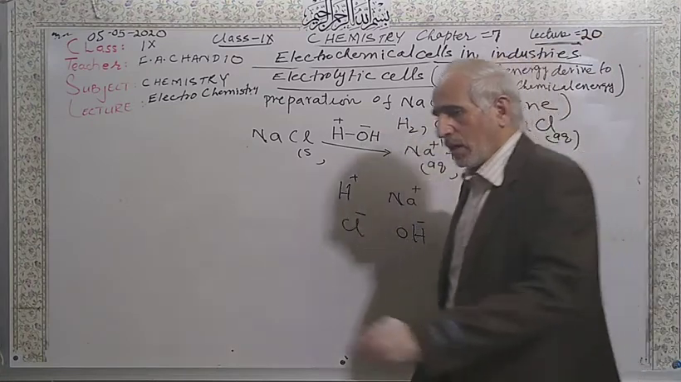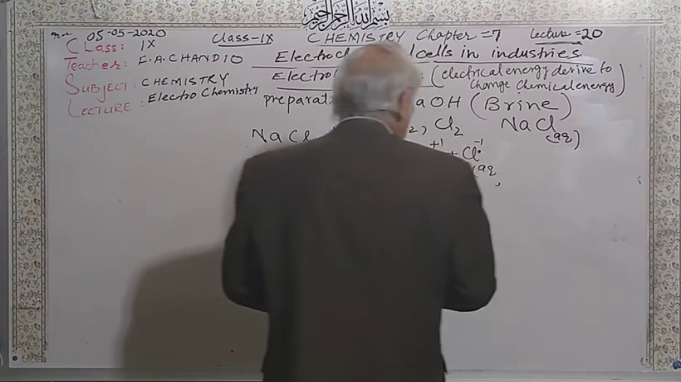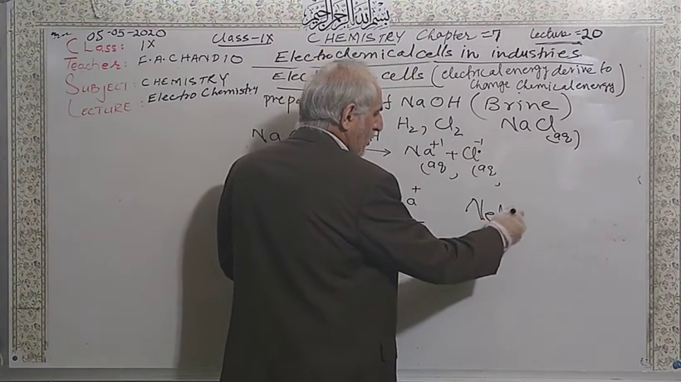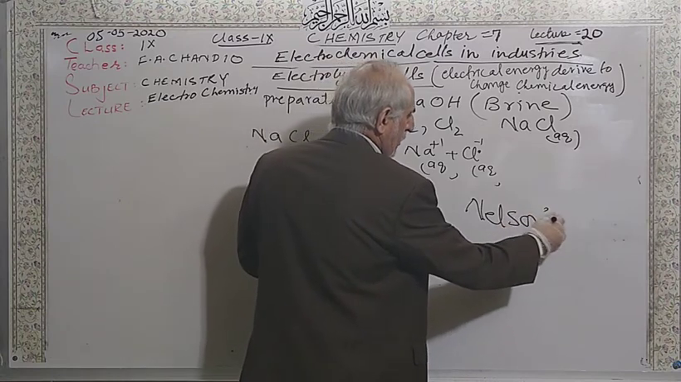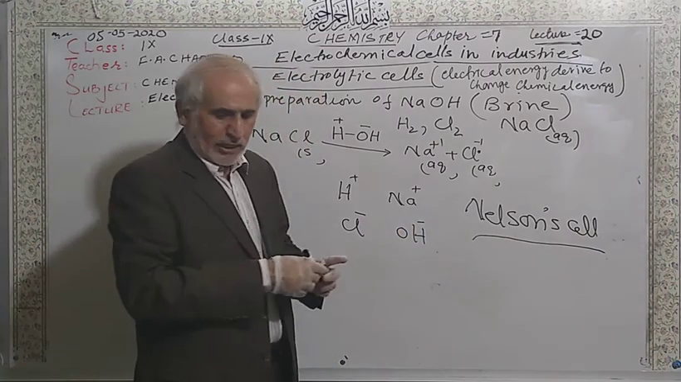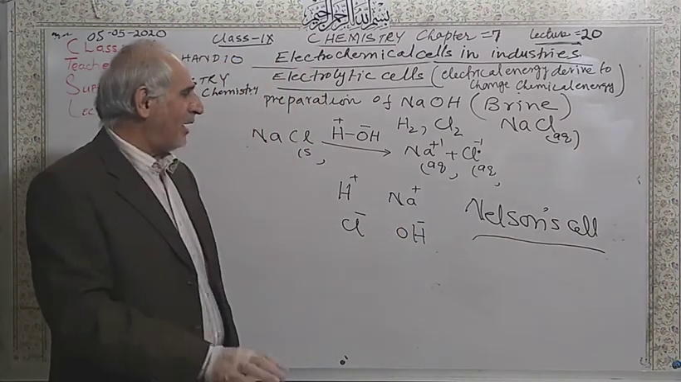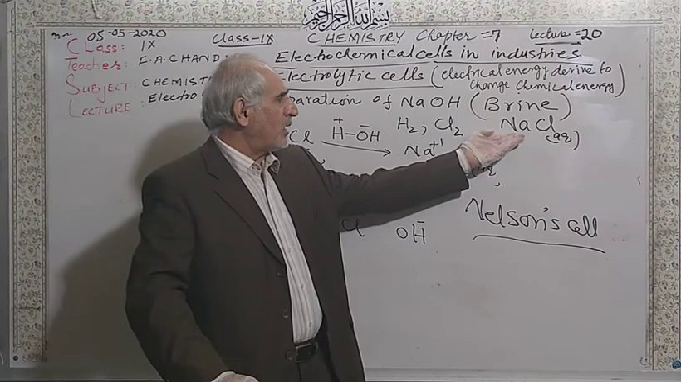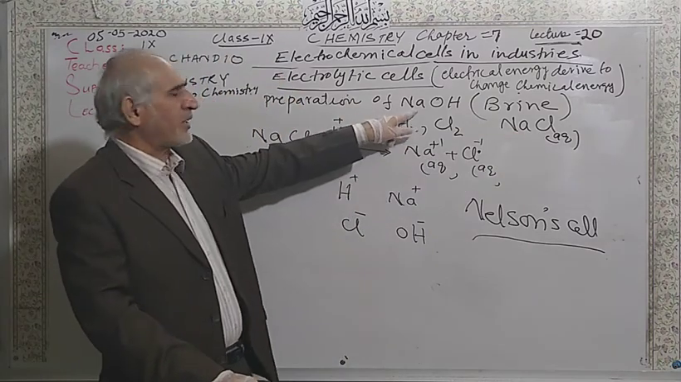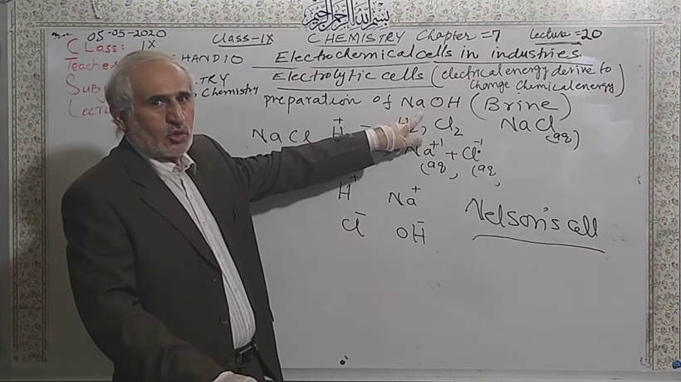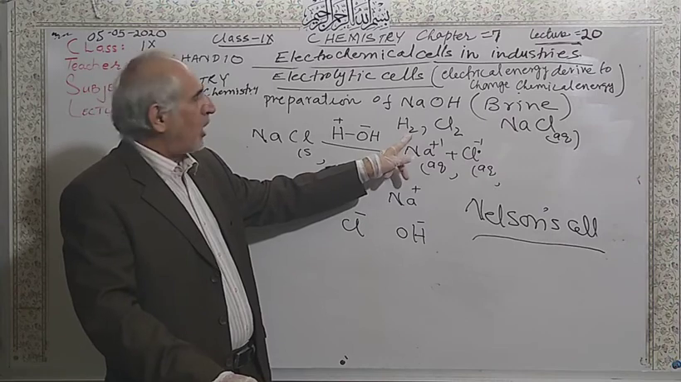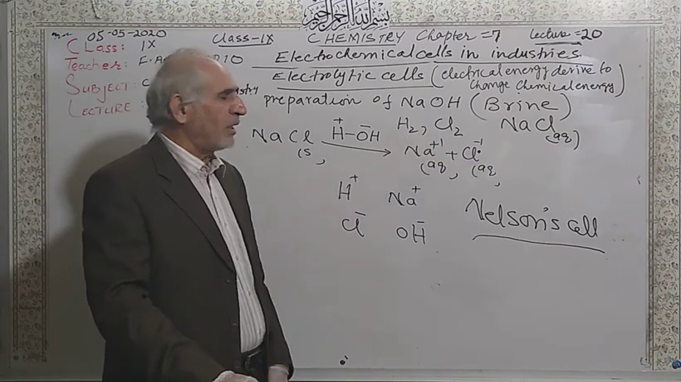And the name of this cell is the Nelson cell. By using a Nelson cell, from brine, sodium chloride dissolved in water, the chief product is sodium hydroxide, caustic soda, and the side products are hydrogen gas and chlorine gas.